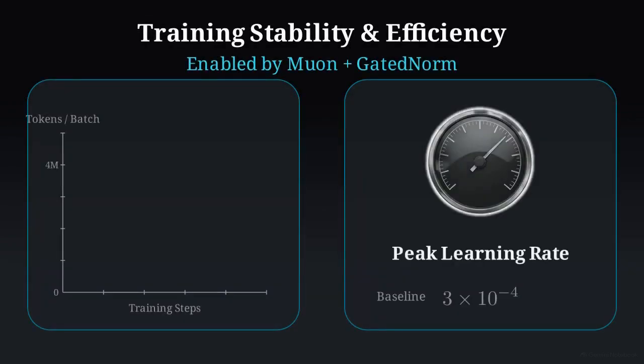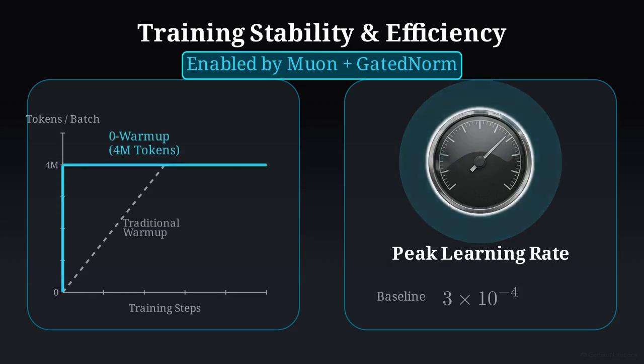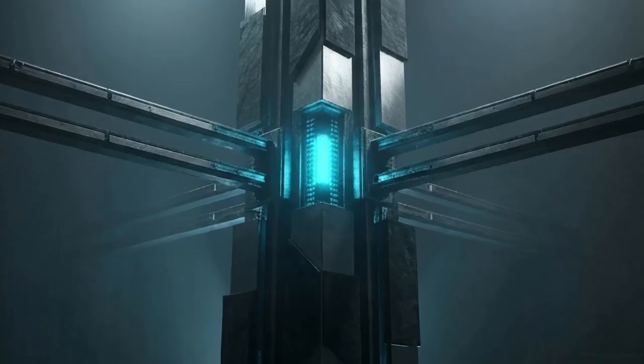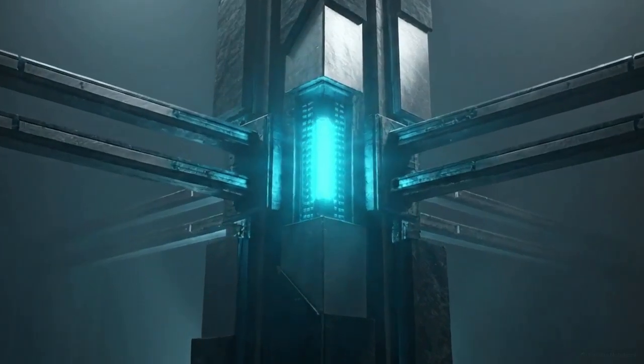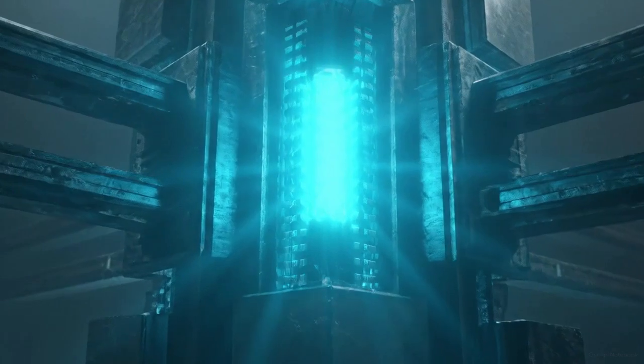This optimization, combined with gated norm damping, allowed the team to eliminate batch size warm-up entirely and increase the learning rate to 1 × 10⁻³. This specific mapping between the optimizer and the architecture prevents the model from collapsing under the stress of multi-trillion token training. When these interlocking components are unified in a post-trained model, the architectural efficiency results in high-level agentic performance.